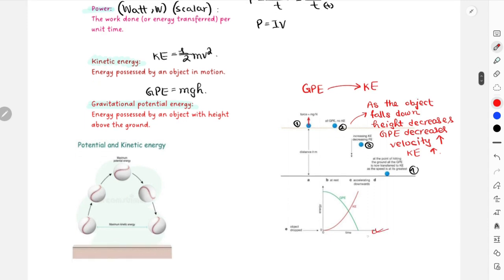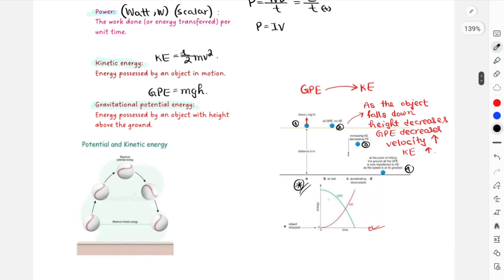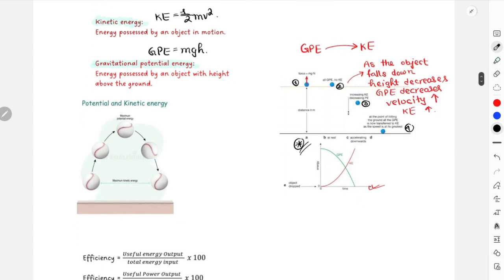That's what we can see in this graph, right? As you can clearly see, this is your value for GPE. GPE decreases and kinetic energy increases. This is a very, very important section of your graph. You might be asked to describe this graph in your exam paper also, so I would suggest understanding the shape of the graph and how to describe it. And then a similar concept over here.